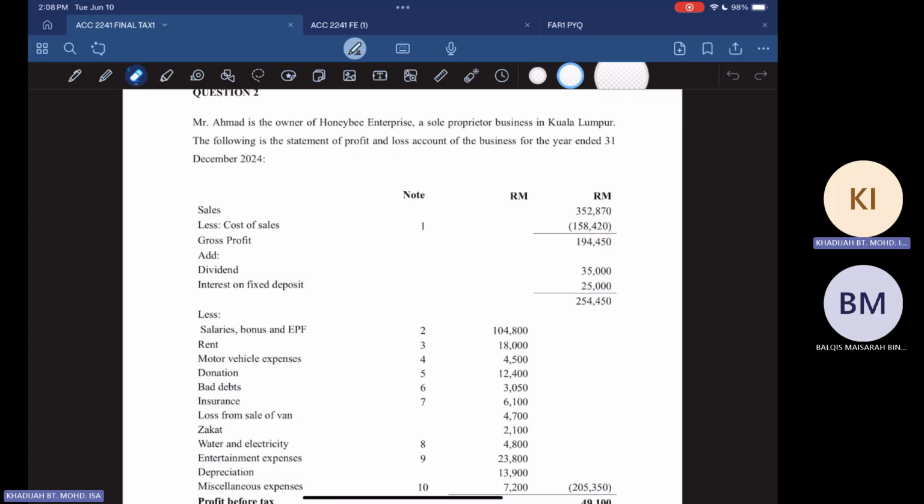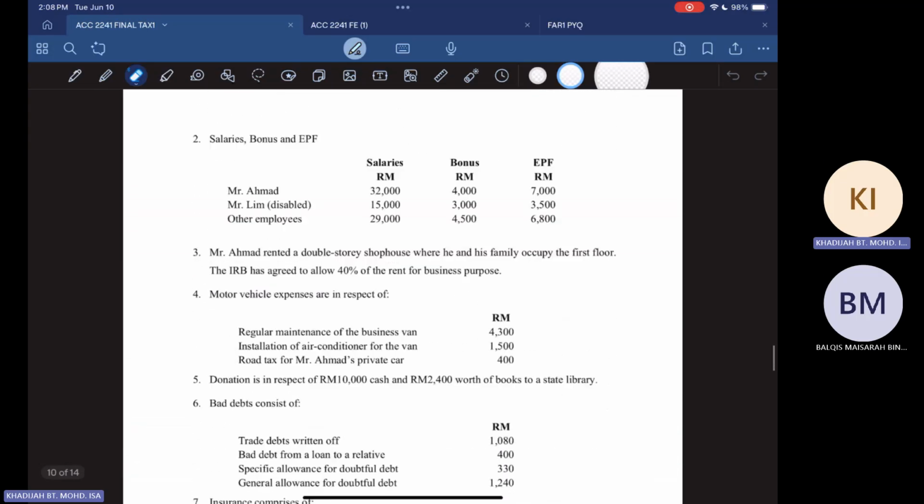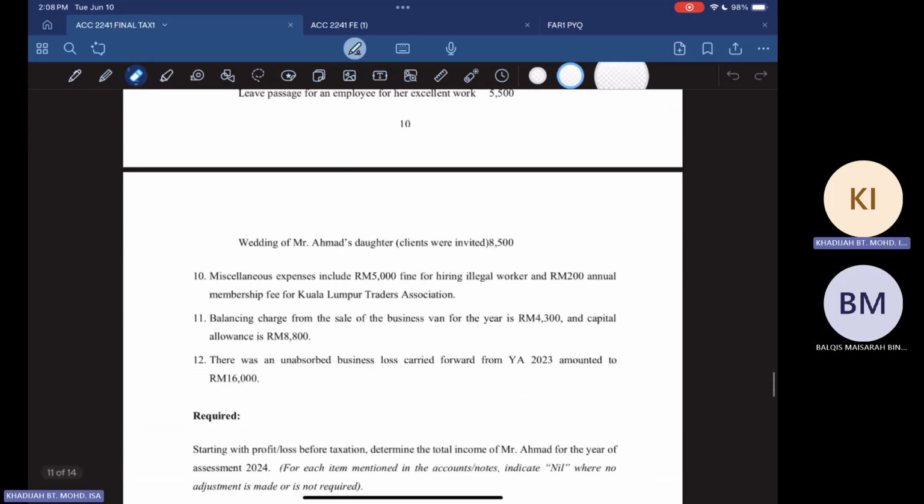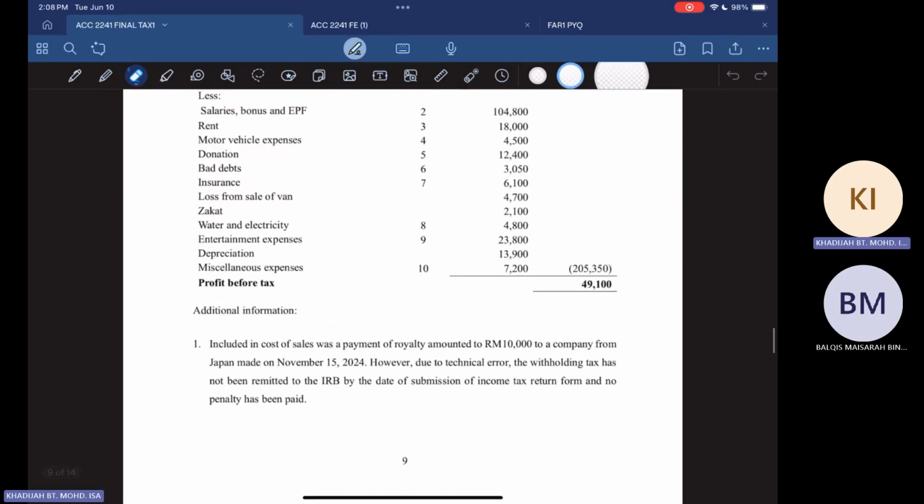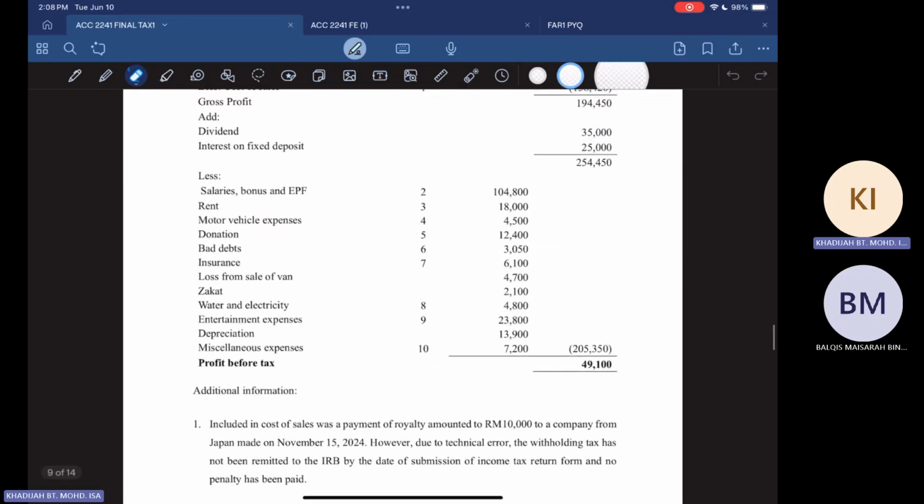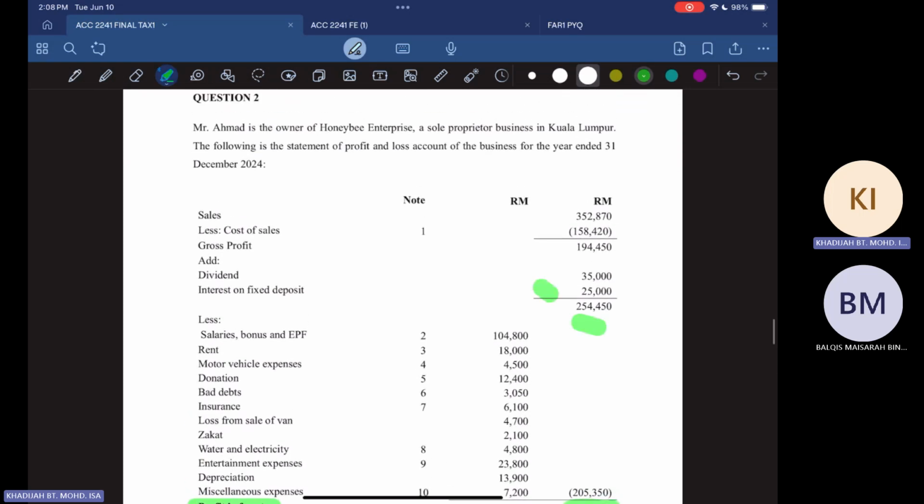So this will definitely be one question in the final exam, right? Similar to this format. So we will be given the profit and loss account with a profit before taxes, right? So look into the profit before tax and then take note of the year end. Take note of the year end, which is 31st December 2024.